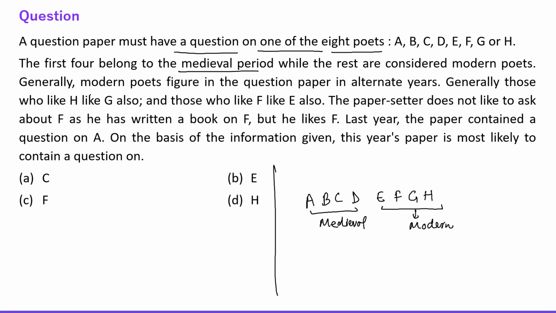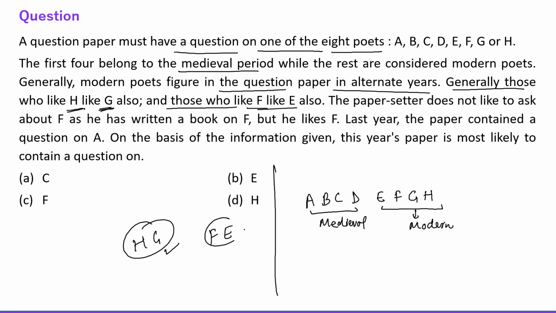Okay. Generally, modern poets figure in the question paper in alternate years. Okay, fine. Generally, those who like H like G also. So H and G are together, may be asked. And those who like F like E also. Okay, F and E are together. Okay, fine. The paper setter does not like to ask about F as he has written a book on F. Okay, fine. But he likes F.